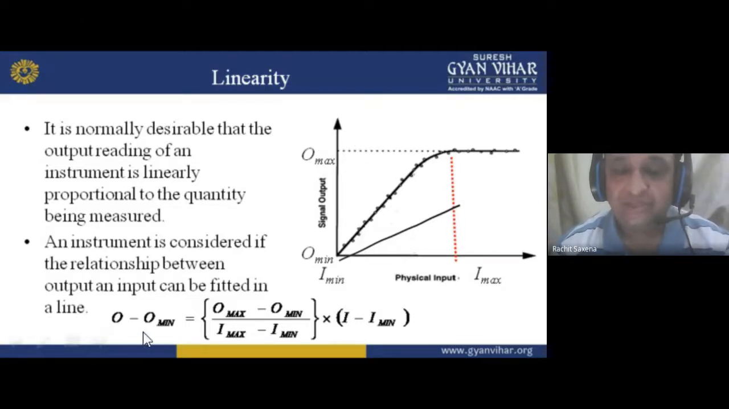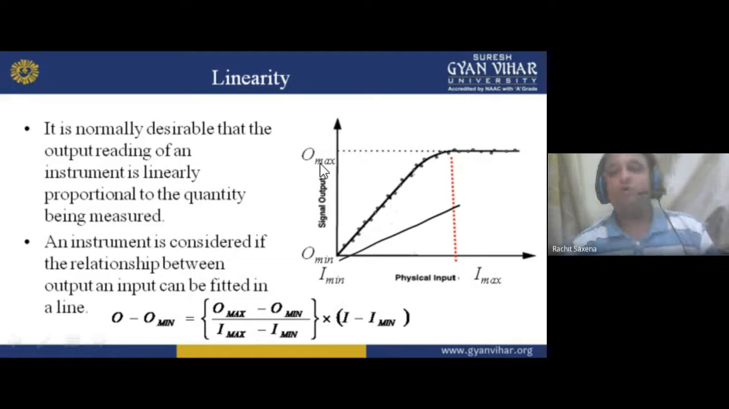So here we have two coordinates: O maximum and O minimum, and for the input, I minimum and I maximum. I is for the input coordinates, O is for the output coordinates. So coordinates are there, and we can write the equation where m is written as (y2 - y1) / (x2 - x1). Instead of y2, we write O maximum. Instead of x2, I maximum. Instead of y1, O minimum. Instead of x1, I minimum.